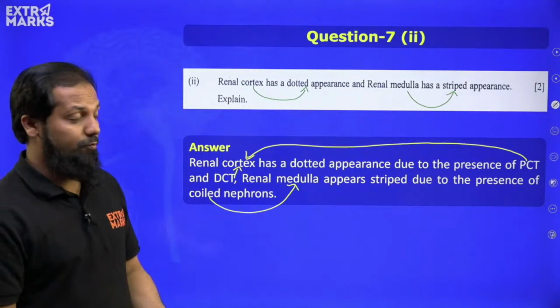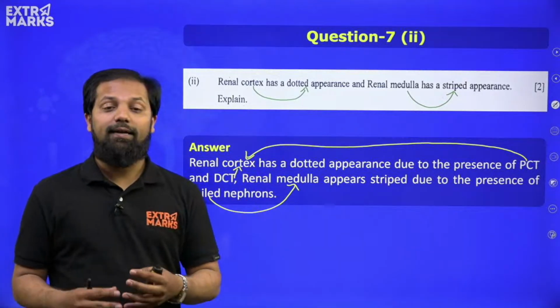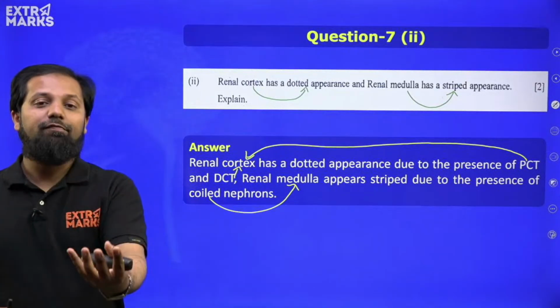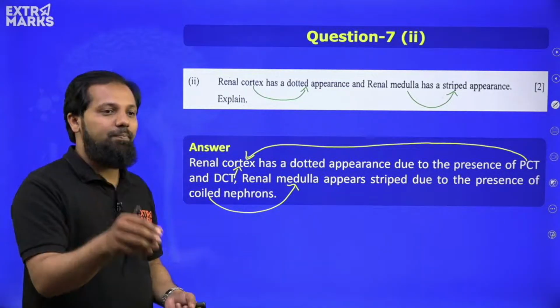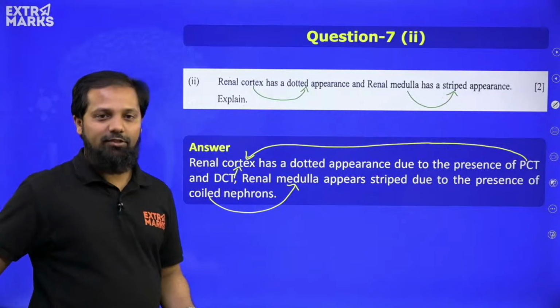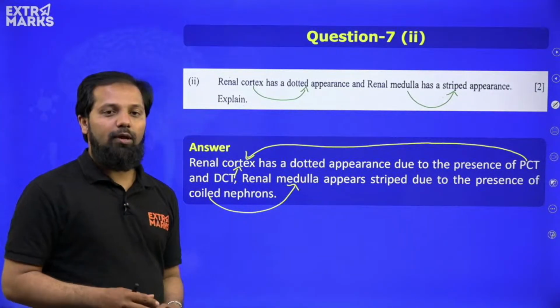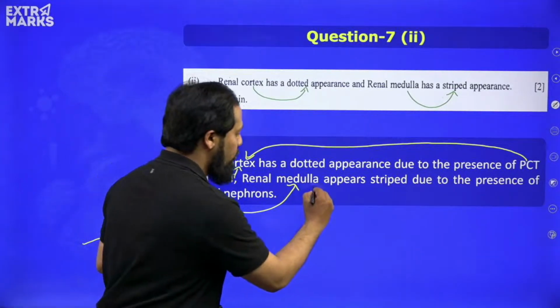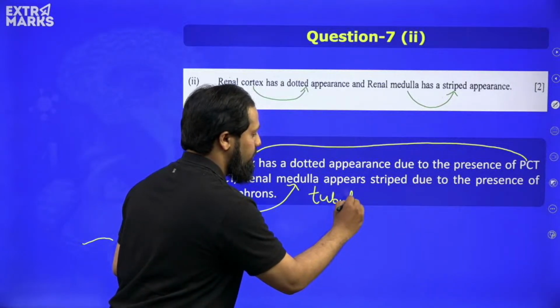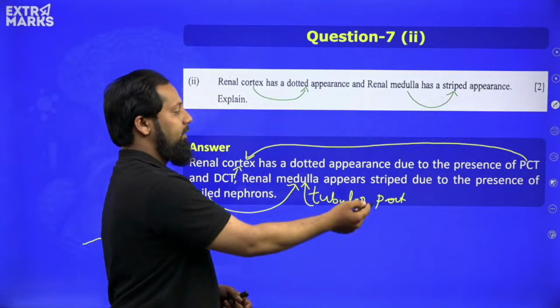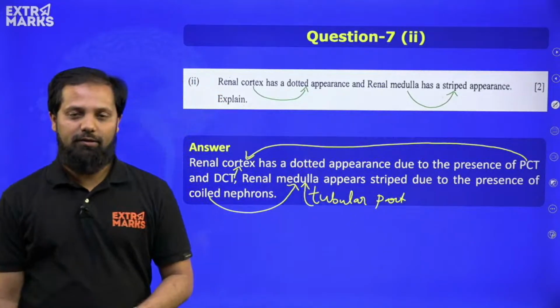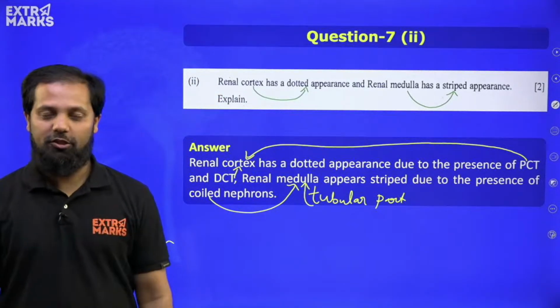There could be one more answer for this. The renal cortex contains even the Malpighian corpuscle area that is present. Hence, it is appearing as dotted. And in the renal medulla, usually we have got the tubular part of the nephron. Hence, it is getting that particular striped appearance. That also can be written as an answer for this question.